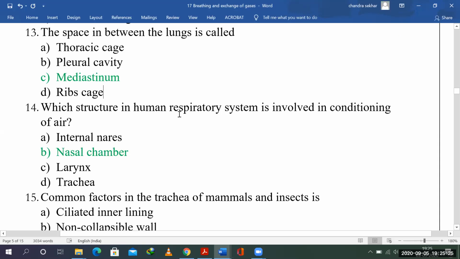Which structure in the human respiratory system is involved in conditioning of air? That is the nasal chamber. This question I have moved here, and we keep getting back to this question. What you need to be aware of is that this is a constantly asked question. So please keep it in mind.